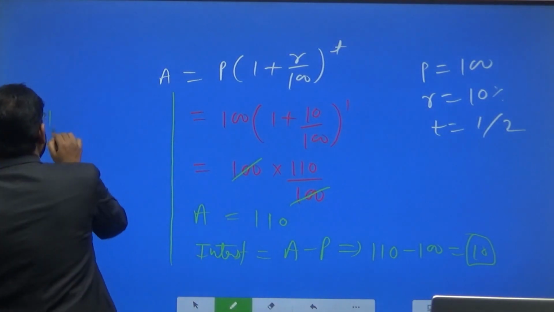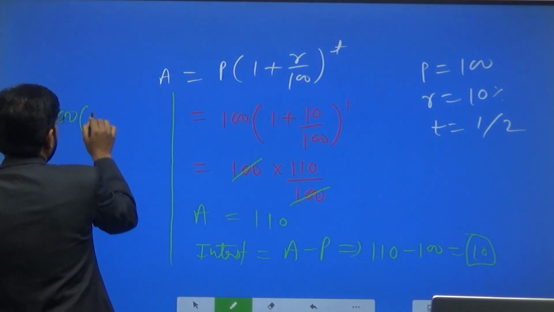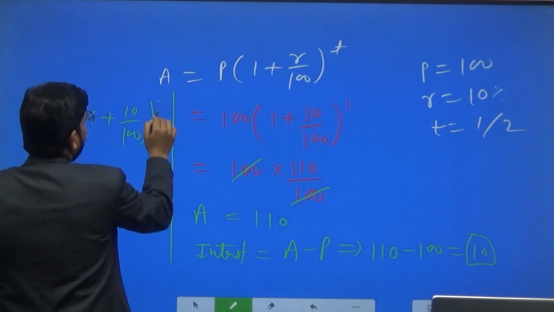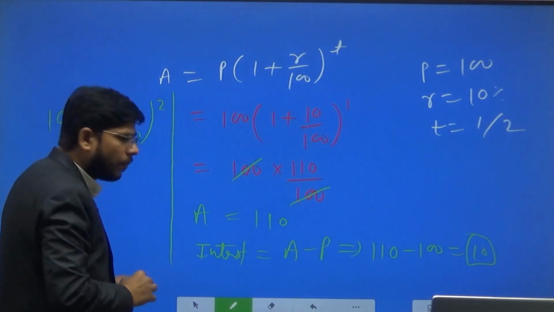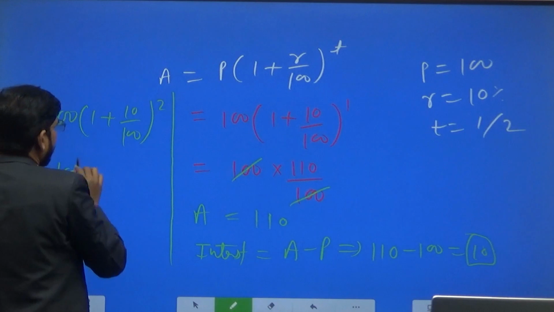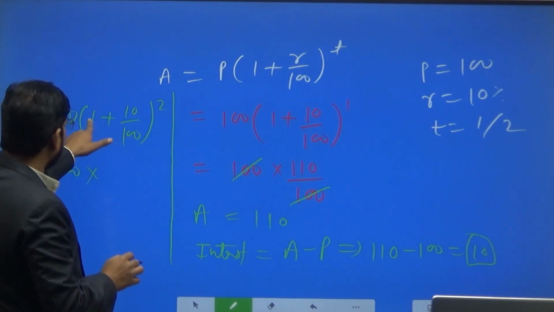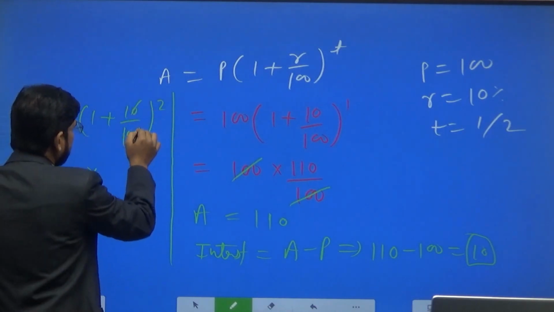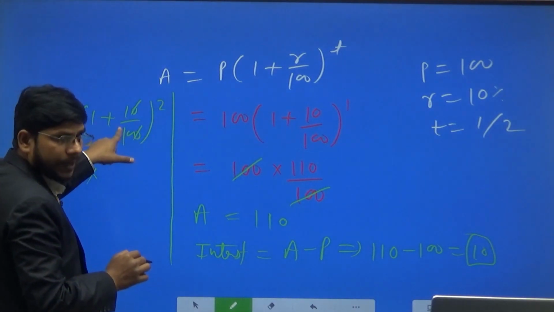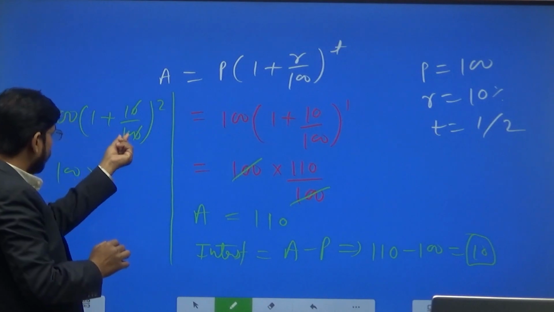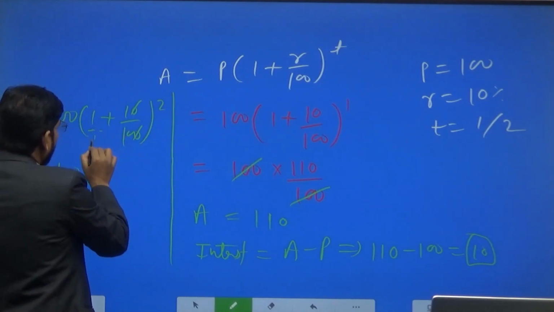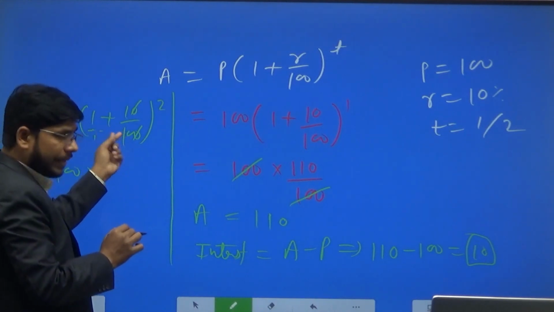Now for the same sum of money, 100 into (1 plus 10 divided by 100) to the power 2. So what will be here? 100 into, if you simplify 10 over 100, the 0s cancel, 1 upon 10. Then if you take LCM of 10 and 1, the LCM will be 10.